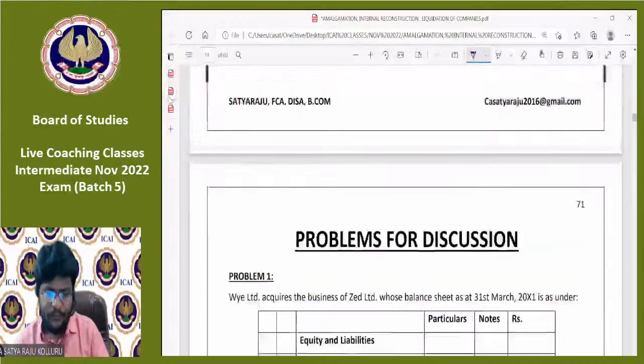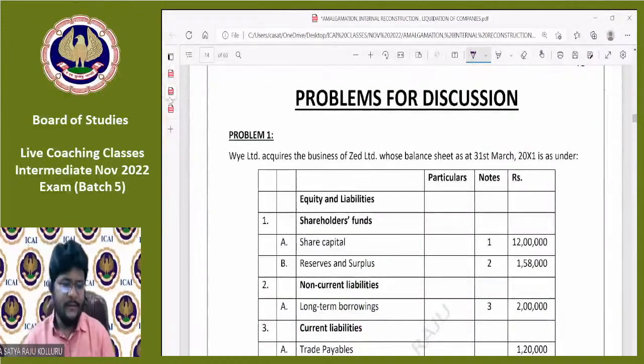Come to problem number 1, guys. All of you, please come to problem number 1. Before proceeding with problem number 1, let me check whether some queries are there. Sir, why is it incurred by the purchasing company? No entry. This belongs to the selling company.